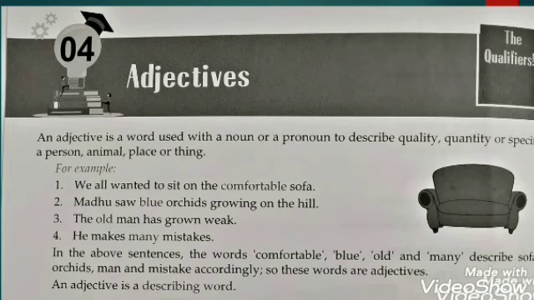Students, some sentences even contain multiple adjectives like Joy lives in a big beautiful house. You can easily understand house is your noun and it is described by 2 words like big and beautiful. Big is also your adjective as well as beautiful is also your adjective. So this is one of the examples which I have given you to make you understand that it is not only that we will have one adjective in a sentence, but we may have multiple also.